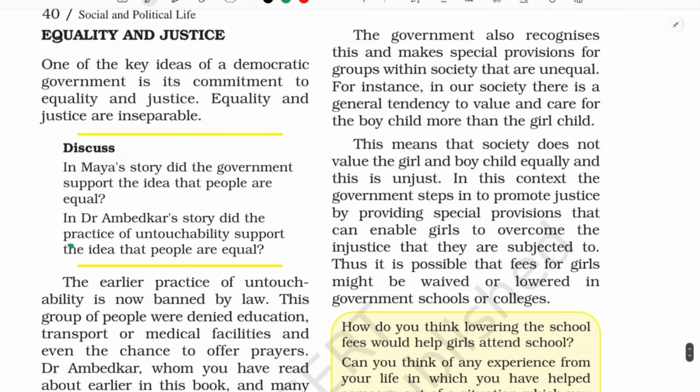See how equality and justice have been provided, especially to those who were discriminated against for a prolonged period of time in India. Because of what? Because of the caste system and because of the patriarchal society, isn't it? Women were also disrespected. They were not allowed education.